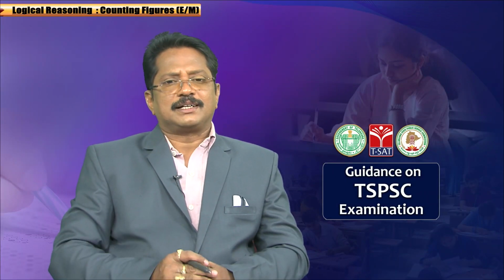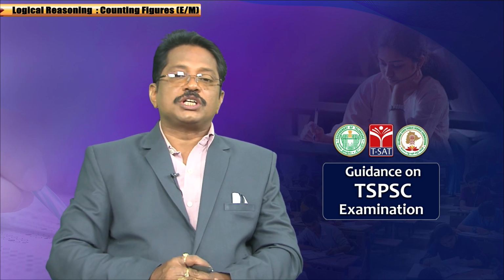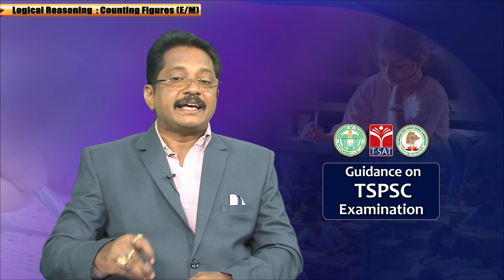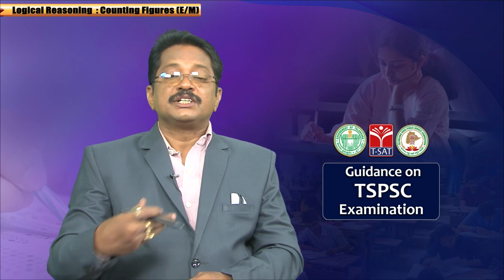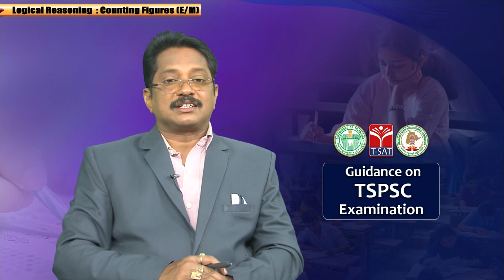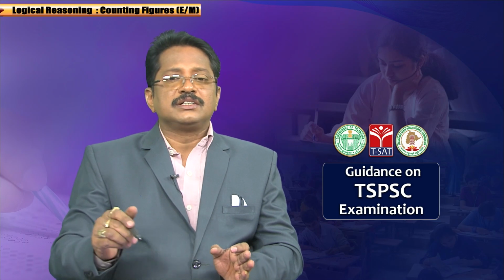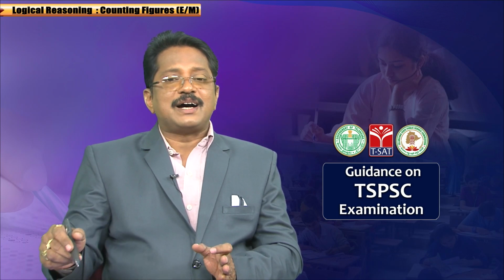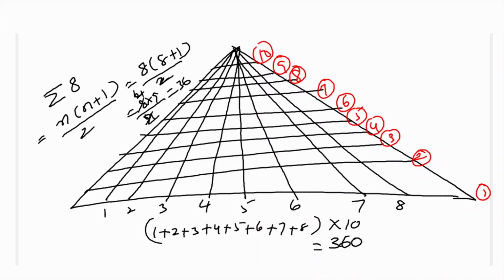This is very important. In the examination this kind of question will come, but you can't practice it directly. You can't get the answer that way. If you know the logic behind the figure, then only can you get the answer. Is it clear? So simply what you have to do is count how many parts it was divided into vertically. Here in this question, it is divided vertically into 8 parts. So sigma 8.